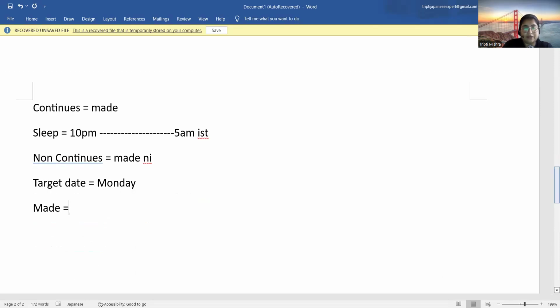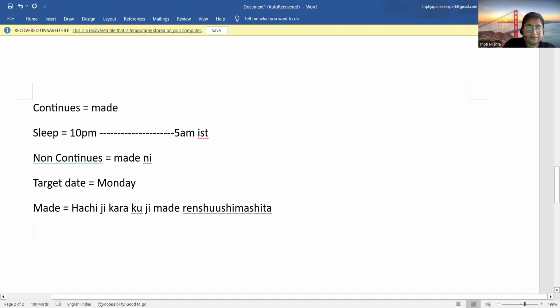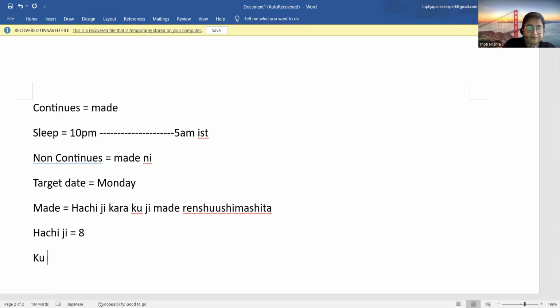If I say Made, I will say, you can say like, Hachiji Kara Kuji Made Renshu Shimashita. So Hachiji is 8 o'clock. Okay. Kuji is 9 o'clock.